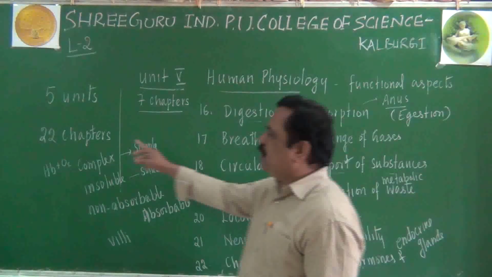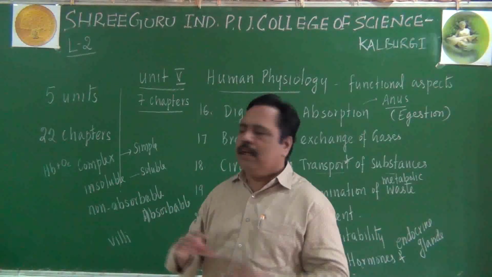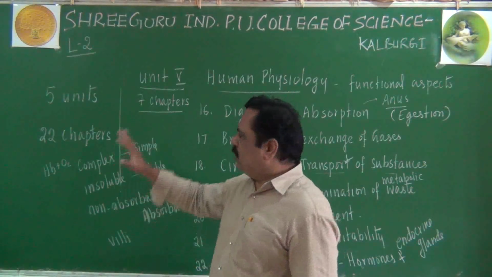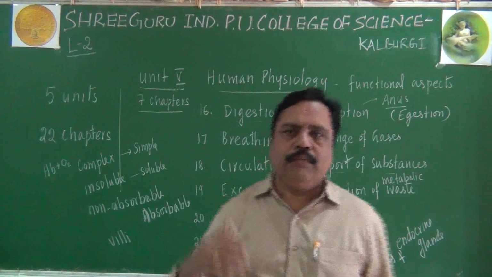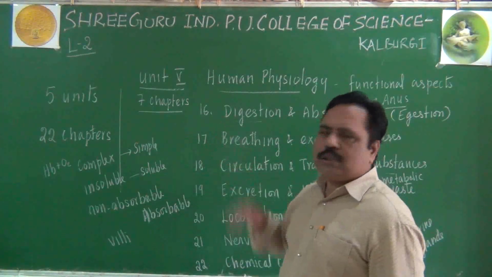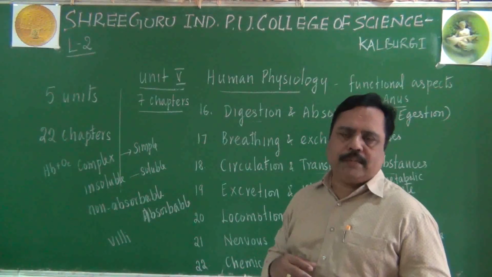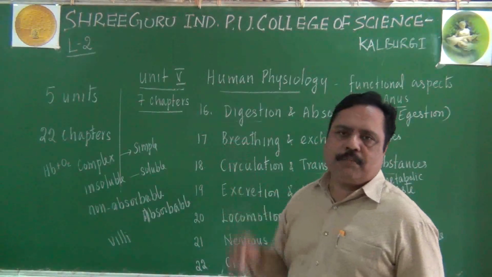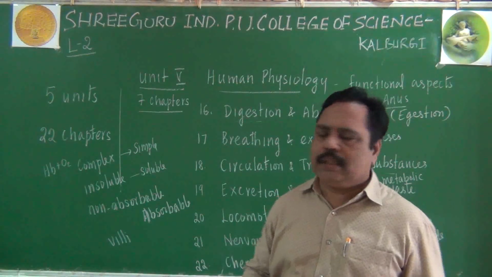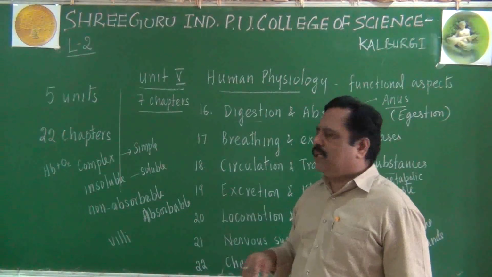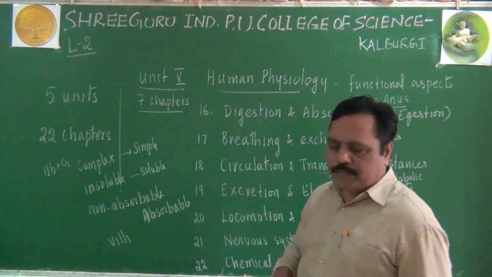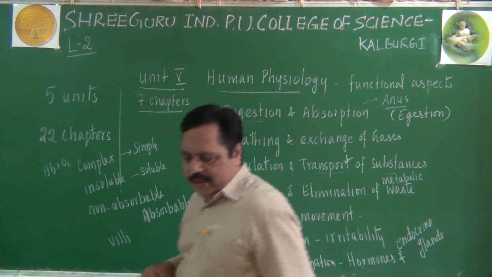Totally 22 chapters I gave you the outline, and 5 units we gave you the outline of your syllabus. So this is the syllabus outline. We will be studying one by one chapter. Today I am going to start with a new chapter here. One among them, the 5th chapter I am going to start, that is called morphology in flowering plants. Let us come to the morphology in flowering plants. Before that, I will give you half a minute. Make a note if you want to do anything. Please write it in your notebook.